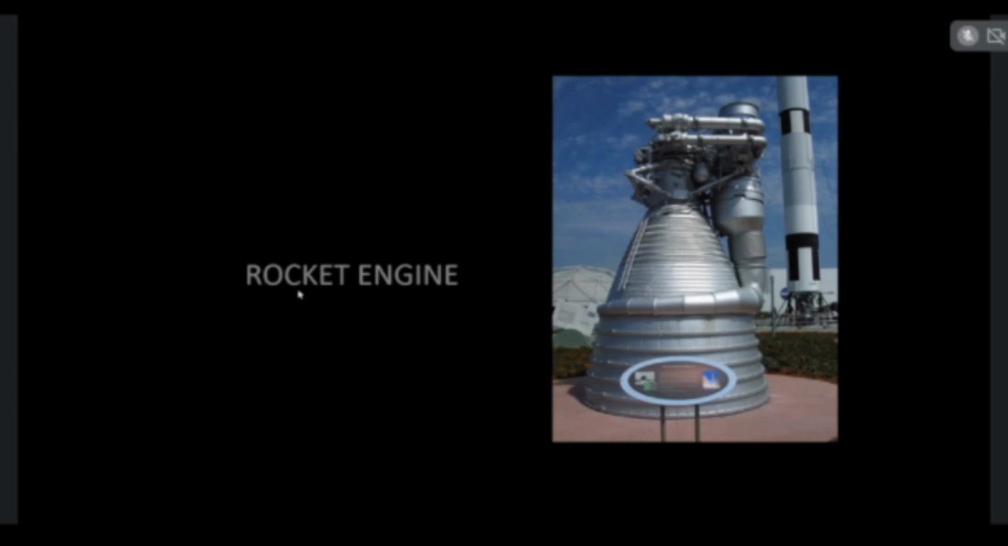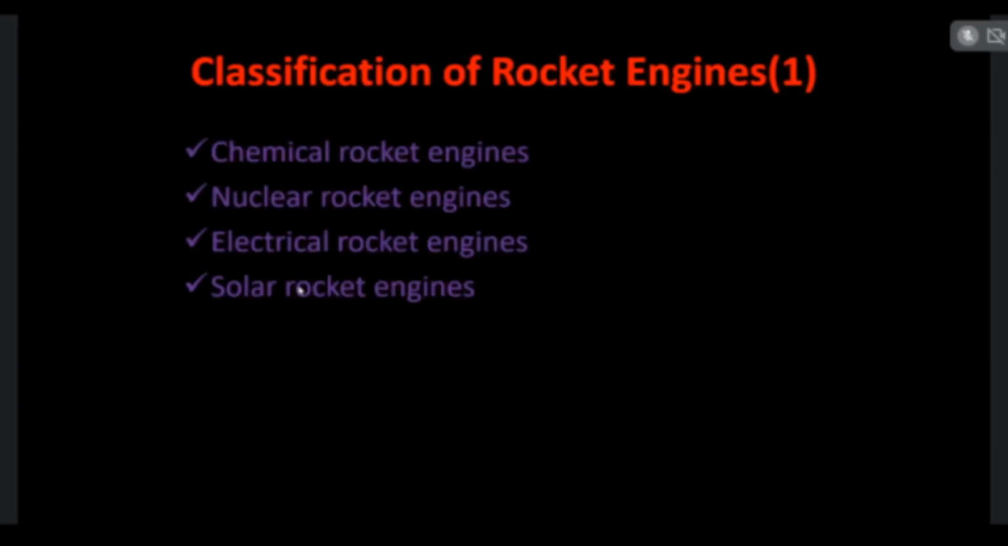in the orbits. So now we are going to see what the types of rocket engines are, what the parts of the rocket engines are, and how the rockets are launched. Those topics we are going to see in this webinar. First of all, the different rocket engines available in the various countries: chemical rocket engines, nuclear rocket engines, electrical rocket engines, and solar rocket engines.